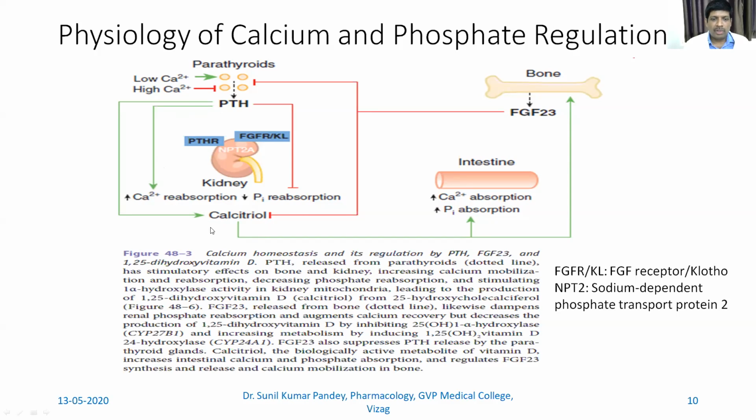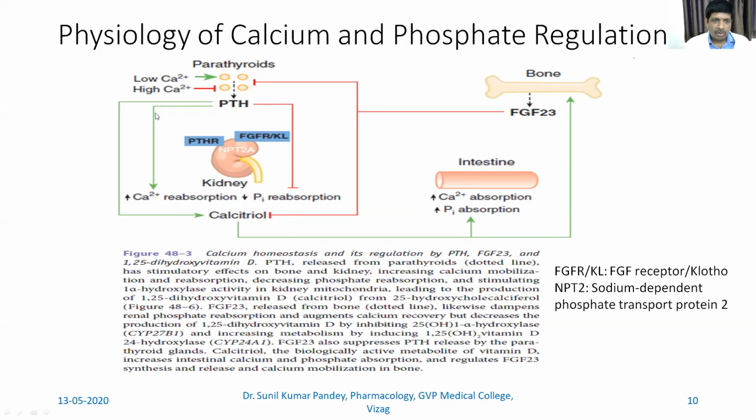Calcitriol is nothing but 1,25-dihydroxy vitamin D. And there is a series of steps involved in the synthesis of 1,25-dihydroxy vitamin D, or calcitriol. This formation is through the enzyme 25-hydroxy 1-alpha hydroxylase, which causes conversion of one precursor to calcitriol. I'll show you the conversion of the mediators to calcitriol in my next slides.